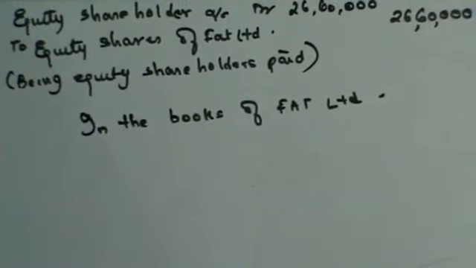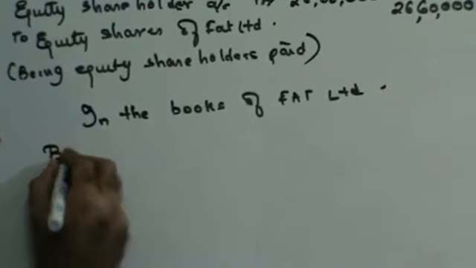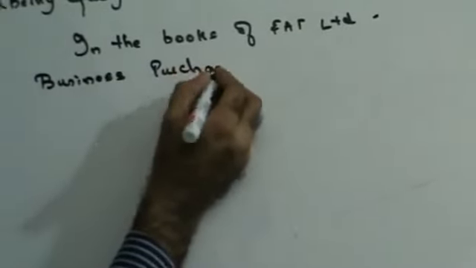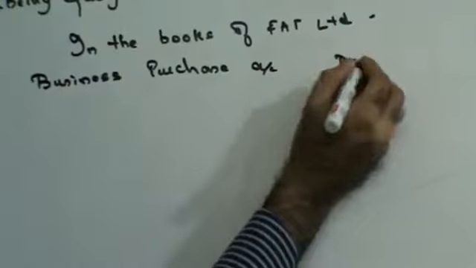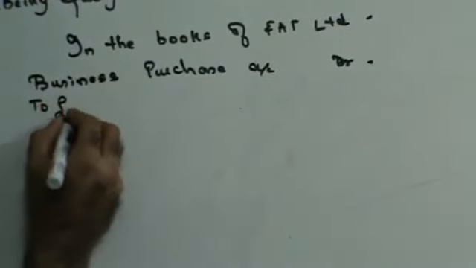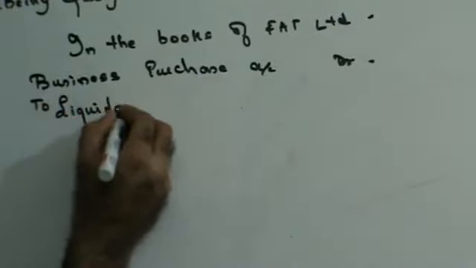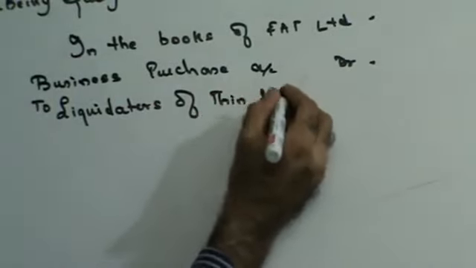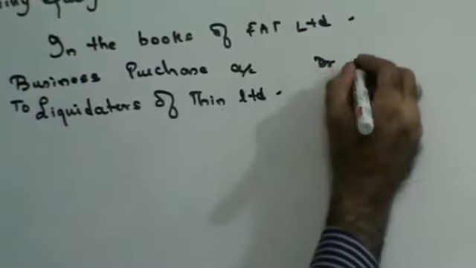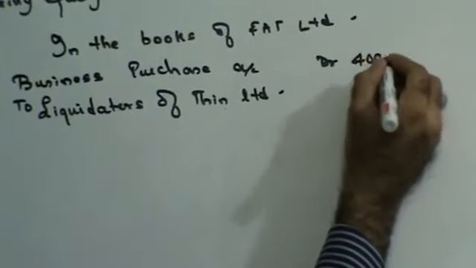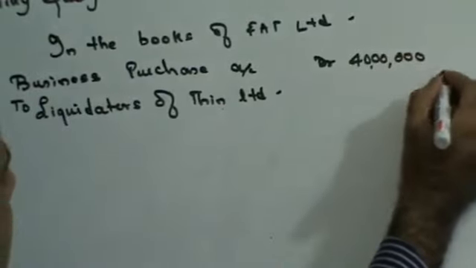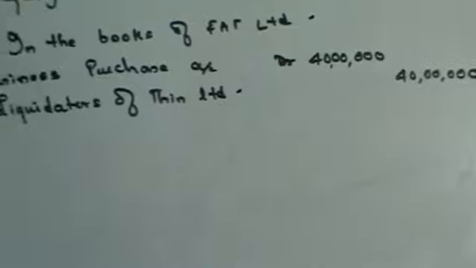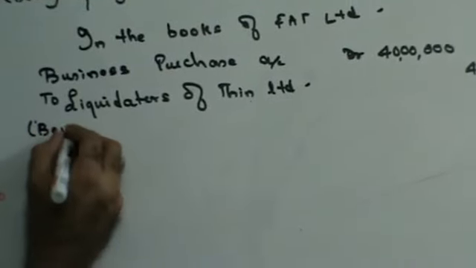First thing, you will have business purchase account debit to liquidator of Thin Limited. The amount is 40 lakhs. This is being business acquired.